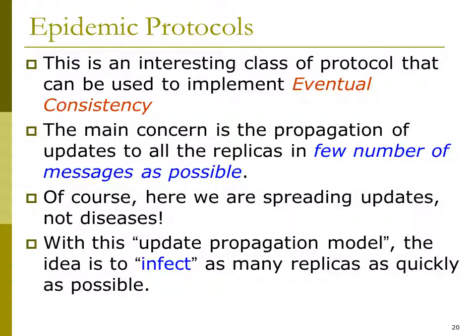Epidemic protocols. This is an interesting class of protocol that can be used to implement eventual consistency. So for implementing eventual consistency, the epidemic protocols are used. The main concern is the propagation of updates to all the replicas in as few messages as possible. Here we are spreading updates, not diseases. With this update propagation model, the idea is to infect as many replicas as quickly as possible.